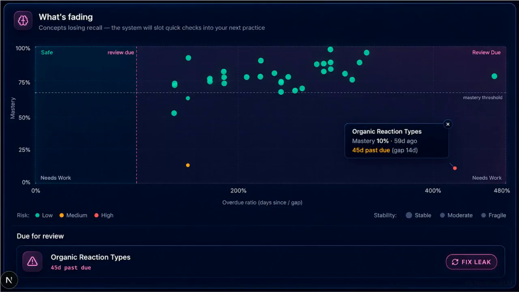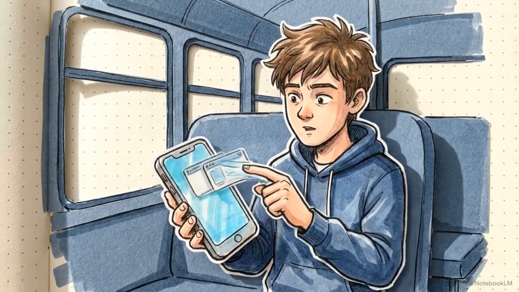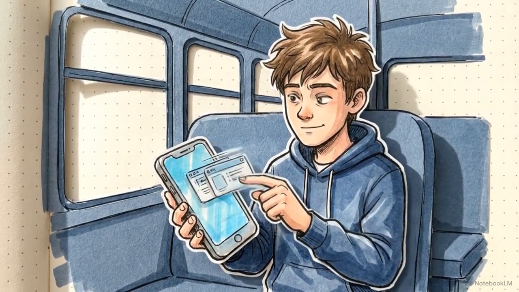This scatter plot scales that forecast across the entire syllabus, mapping every concept's mastery level against its overdue ratio. Before the knowledge is lost, the safeguard automatically pulls fading topics back into your daily practice queue. Acquiring knowledge is only the first step. Actively managing the retention of that knowledge is what separates an average outcome from a top-tier result.